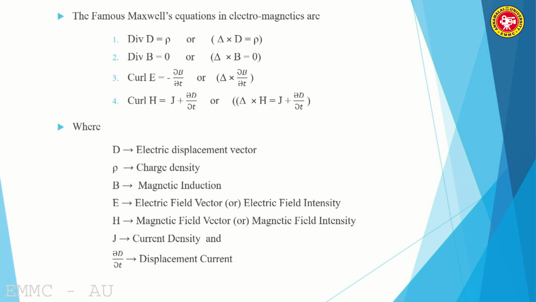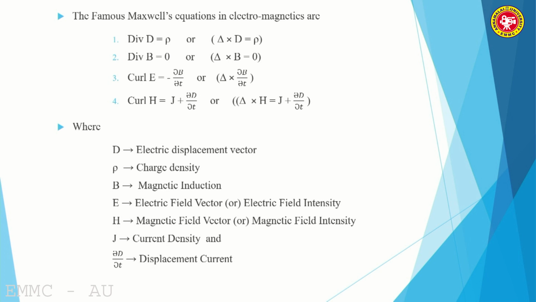Let me introduce each and every individual term found in the four equations. D is nothing but the electric displacement vector. Rho is the charge density. Capital B represents magnetic induction. E, as I told earlier, is the electric field vector or electric field intensity. H, once again as told earlier, is the magnetic field vector or magnetic field intensity. J is called current density, and dou D by dou t is called displacement current.